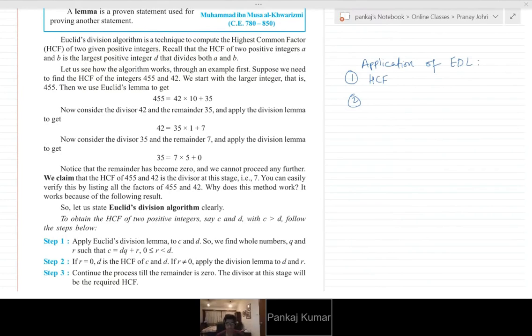So what's the first application? Finding the HCF. So what is HCF? Highest common factor. Can you explain briefly what that means?